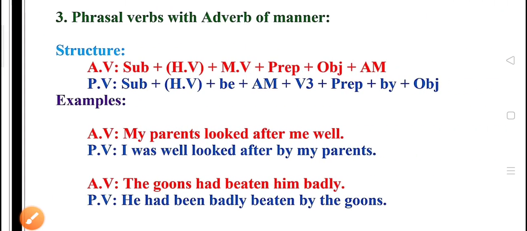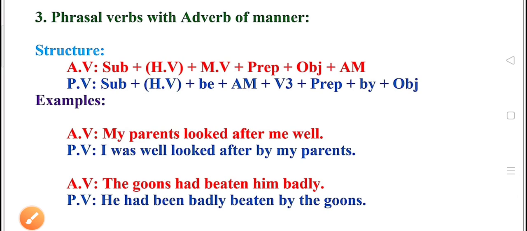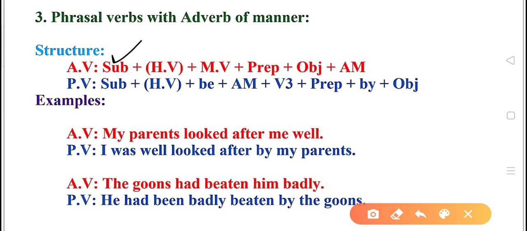Now let's move to the next slide, where we'll come to know about the second structure. In the second structure, we see active voice begins with subject. Subject can be followed by a helping verb, or cannot be, but yes, then there is a main verb. Main verb is followed by preposition. Preposition is followed by object, and object is followed by adverb of manner.